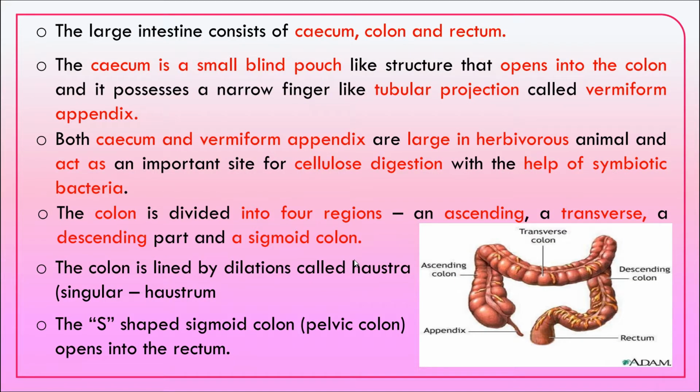Large intestine consists of cecum, colon, and rectum. Cecum is a blind pouch and opens into the colon. Colon has four regions: an ascending, a transverse, and a descending colon, and a sigmoid shaped colon. The cecum and the vermiform appendix are large in the herbivorous animals, but in human beings they are vestigial and form a tubular vermiform appendix. Colon is lined by dilations called haustra, singular haustrum, and the S-shaped sigmoid colon opens into the rectum.